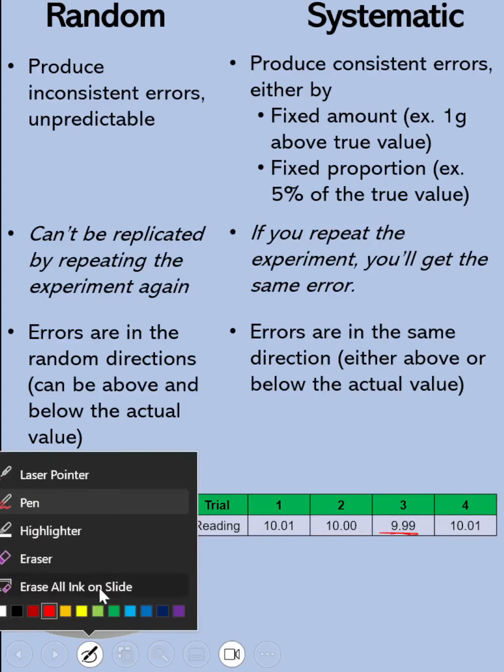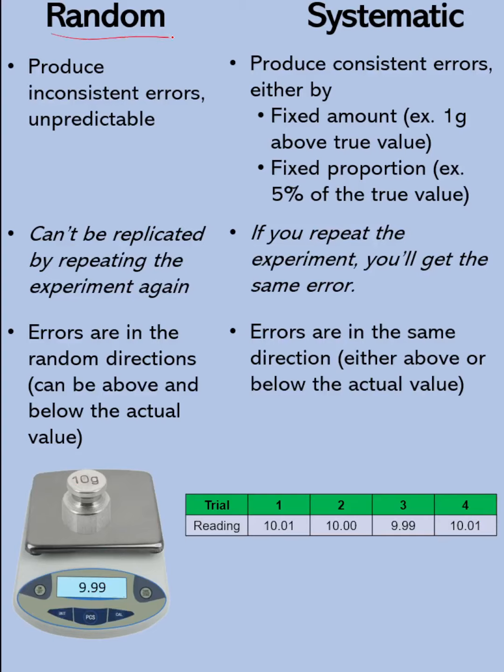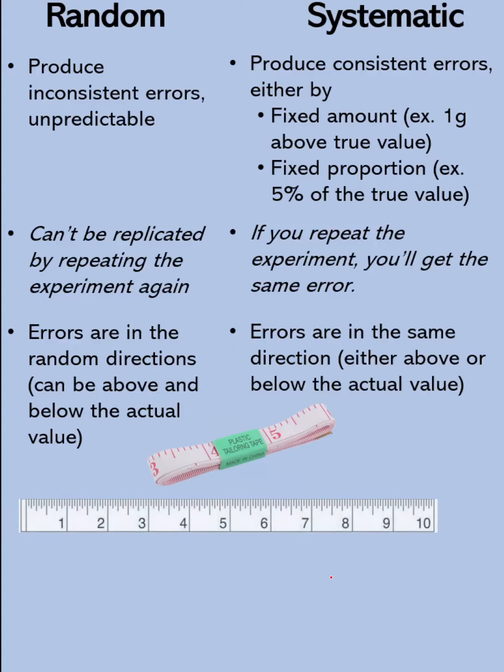Now this one is a random error. As we see here, sometimes it's above the actual value, sometimes it's below the actual value. So again, errors in random directions are random errors.